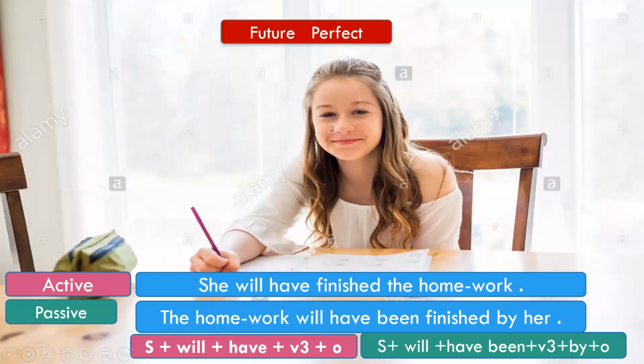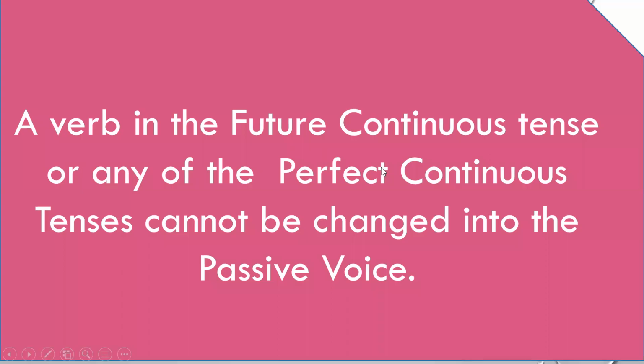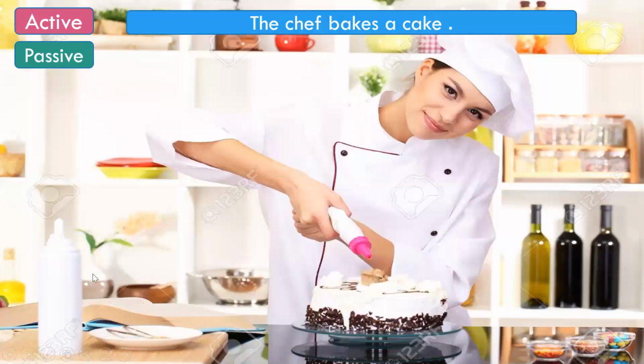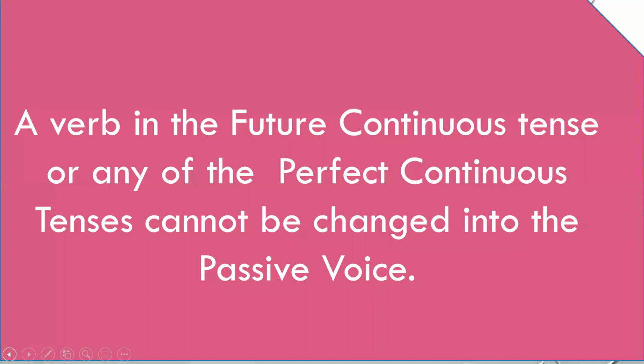So all the tenses we have covered now, and as I told you, a verb in the future continuous tense or any of the perfect continuous tenses cannot be changed into the passive voice. Future continuous tense does not have a passive voice, and none of the perfect continuous tenses have a passive voice.